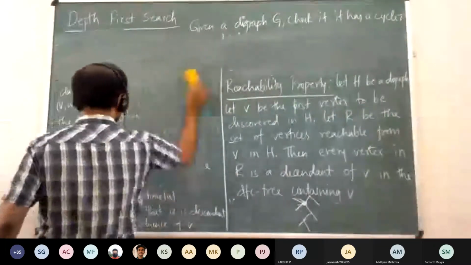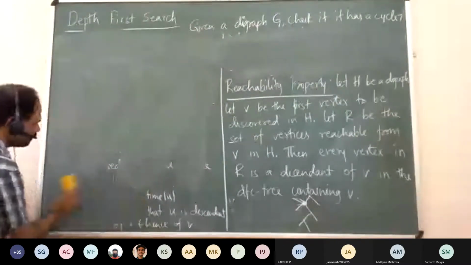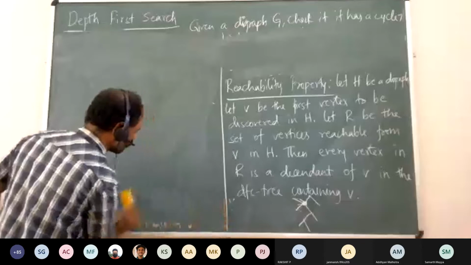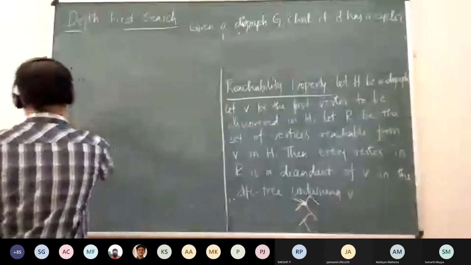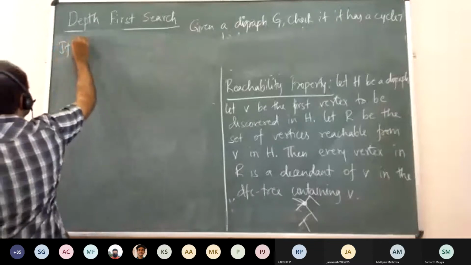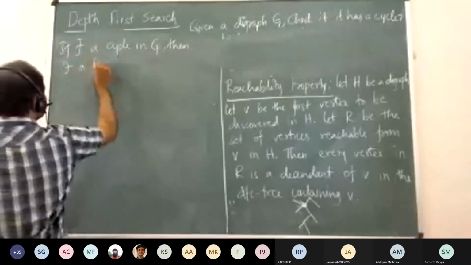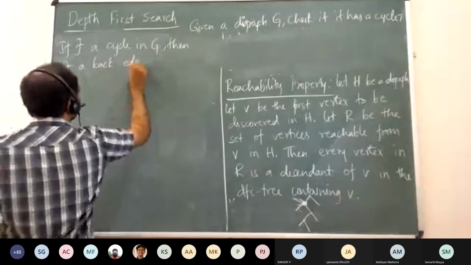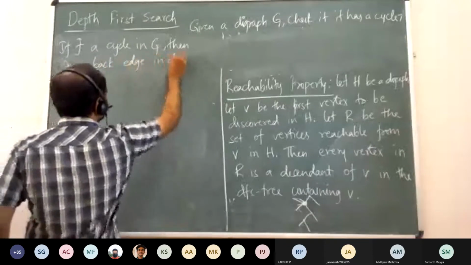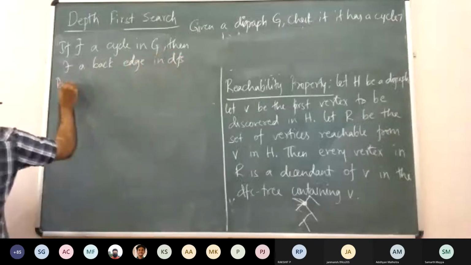We were trying to prove that suppose there exists a cycle in G, then there exists a back edge in DFS, right?